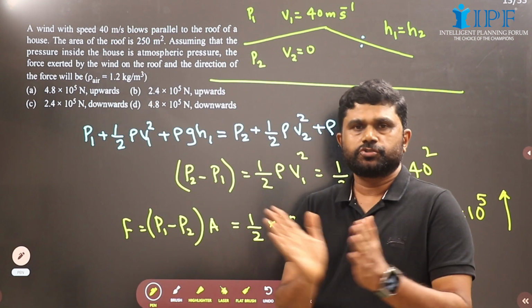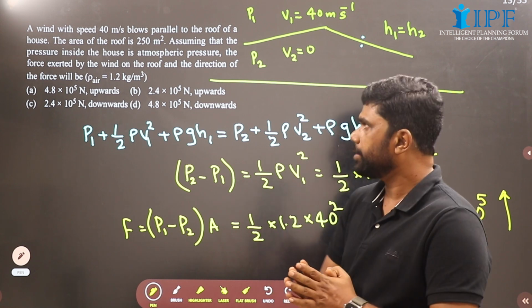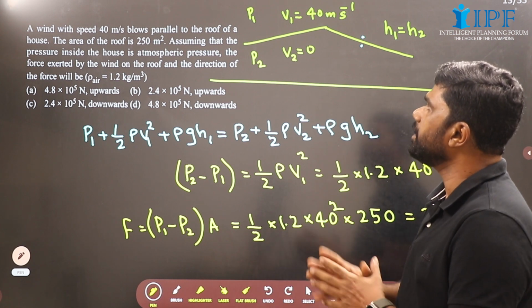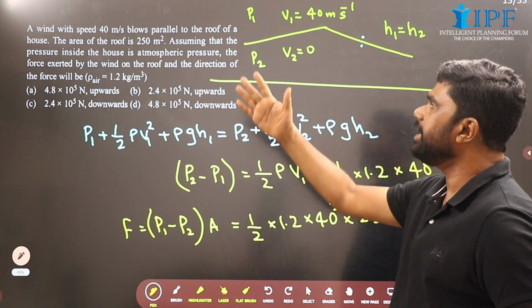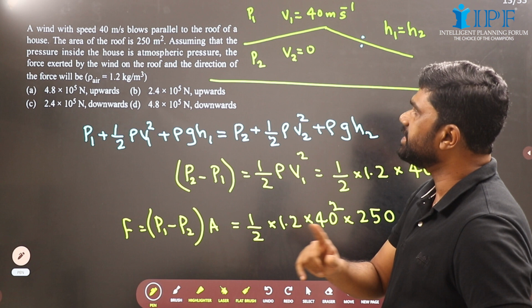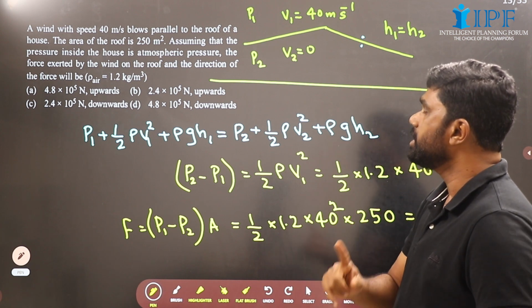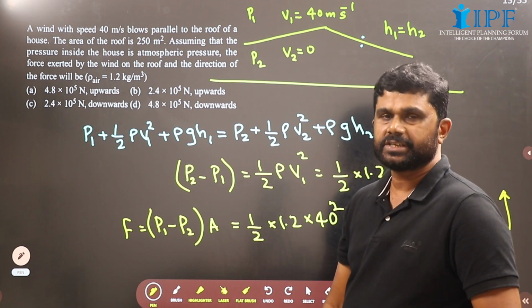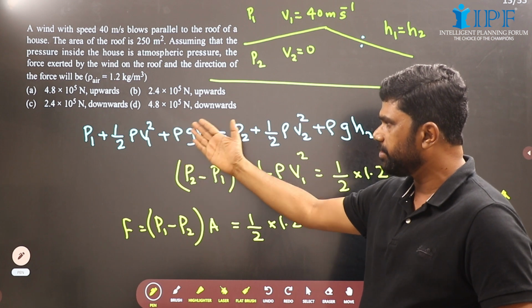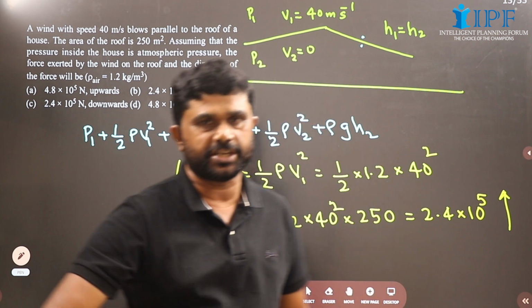Now children, this is a previous year question and a typical question. A wind with a speed of 40 meter per second blows parallel to the roof of a house. The area of the roof is 250 meter square. Assuming that the pressure inside the house is atmospheric pressure, the force exerted by the wind on the roof and the direction of the force will be? We have to apply Bernoulli's principle: P1 plus half rho V1 square plus rho g h1 equals P2 plus half rho V2 square plus rho g h2.